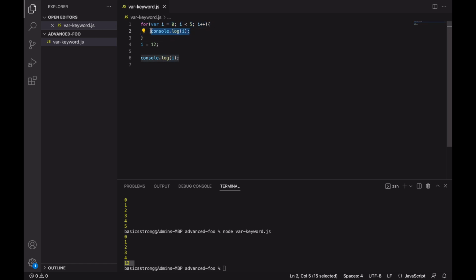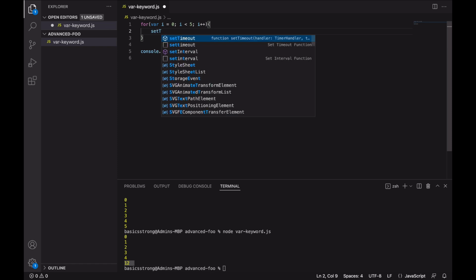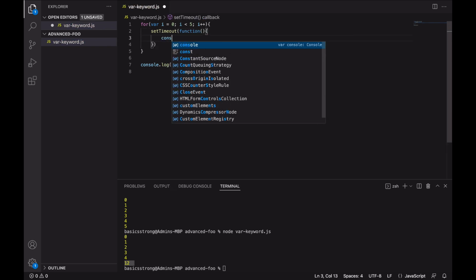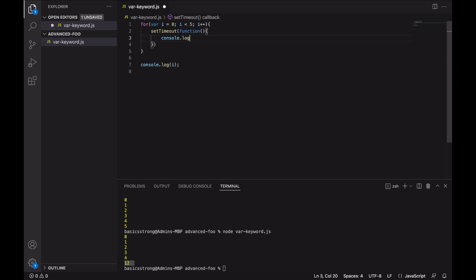Also, if we go closer to the problems that this not having block scope for var is causing, if I write the function setTimeout inside this for loop, and let's print the value of i on the screen, i is this, and let's give it a duration of 1 second before logging the i on the screen for each iteration.